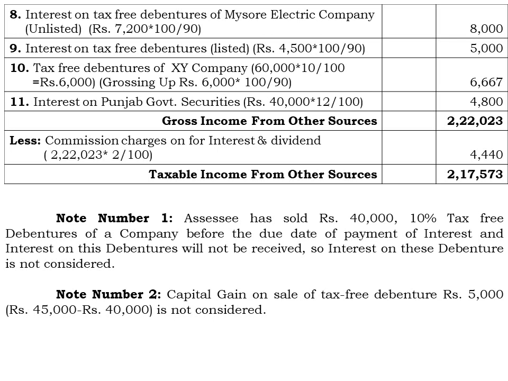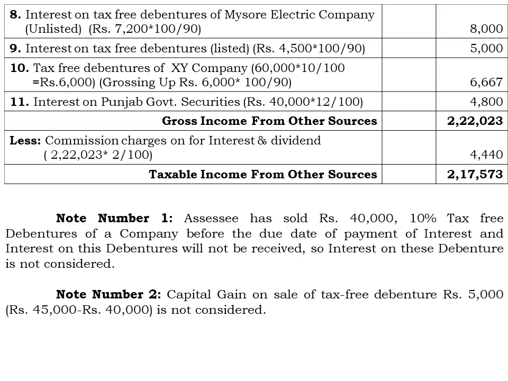And the last one, interest on Punjab government securities. As this security is issued by the government, it comes under the less tax government security. Remember this point: less tax government security should not be grossed up anyhow. So we are not going to do the grossing up for the government securities.